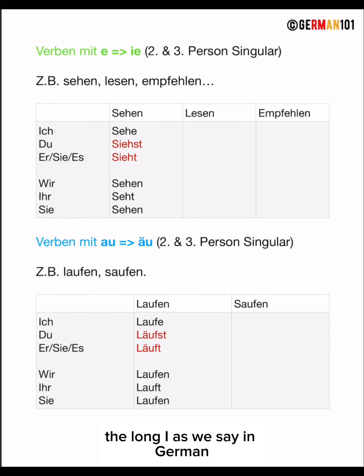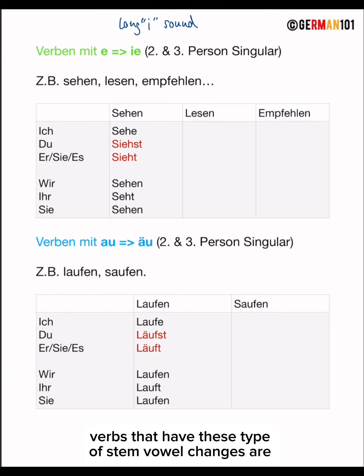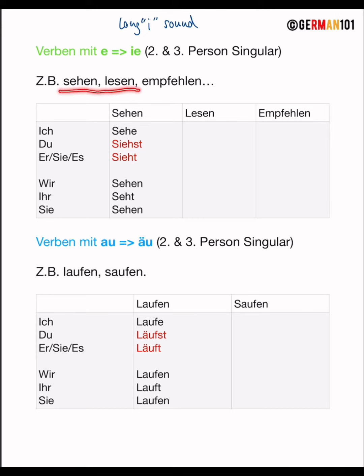The long I, as we say in German, because when you have an I following an E, no, sorry, that was wrong. When you have an I and then an E directly after the letter I in German, we pronounce it as a long E. Long E sound. But again, in German, everything has exceptions, so also this has some exceptions where you pronounce it differently. Okay, verbs that have these type of stem vowel changes are sehen, lesen, empfehlen, and a couple of others.